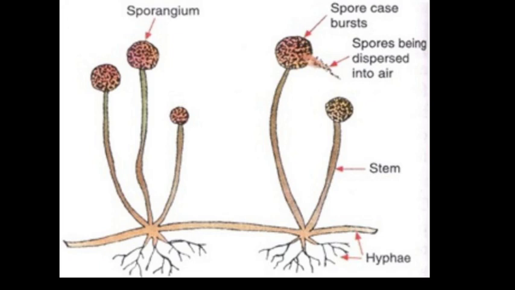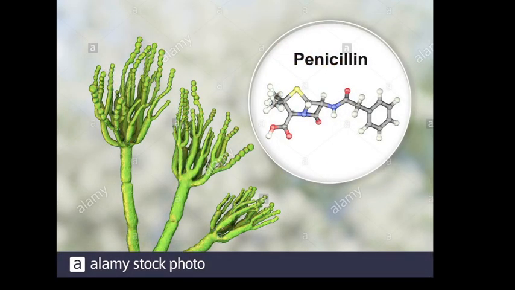The spore formation method of asexual reproduction is used by unicellular organisms as well as multicellular ones. Bacteria are unicellular organisms which reproduce by spore formation, whereas fungi such as Rhizopus and Mucor and non-flowering plants such as ferns and mosses are multicellular organisms. Non-flowering means they do not produce flowers, and they reproduce by the spore formation method. So this is all about spore formation. Here is also an example of spore formation, a Penicillium fungus, which also reproduces by forming spores.